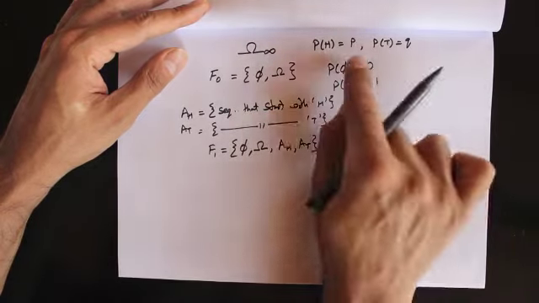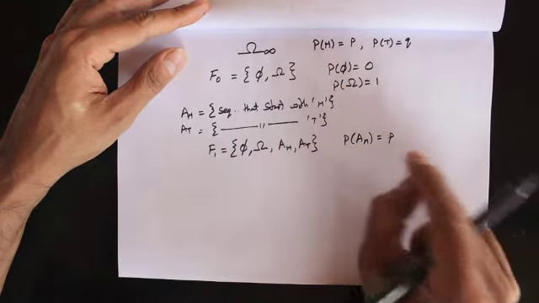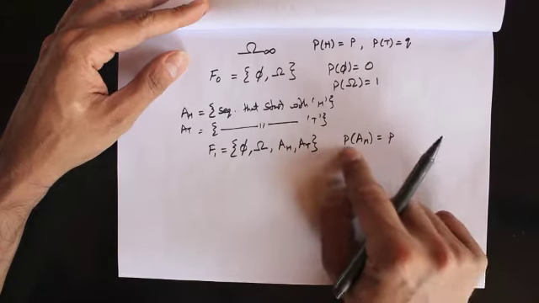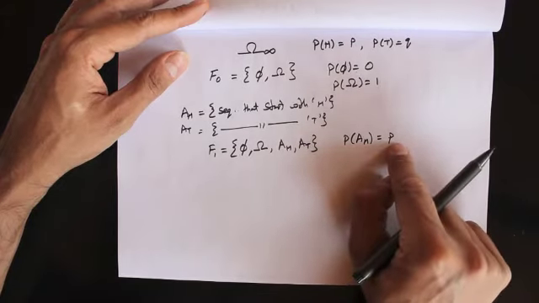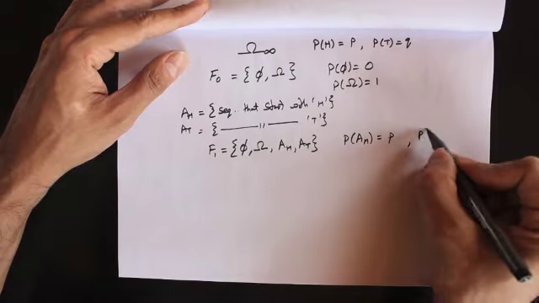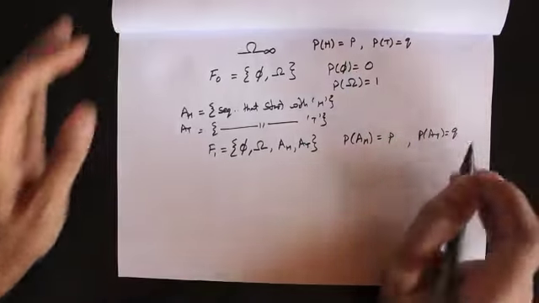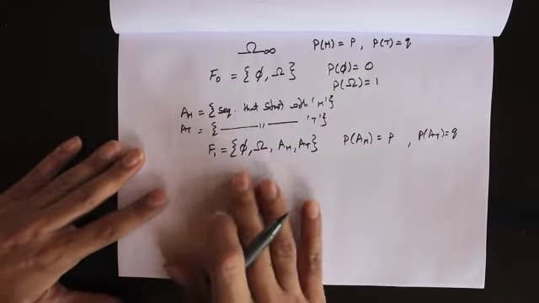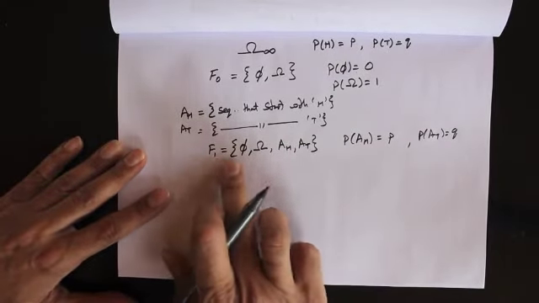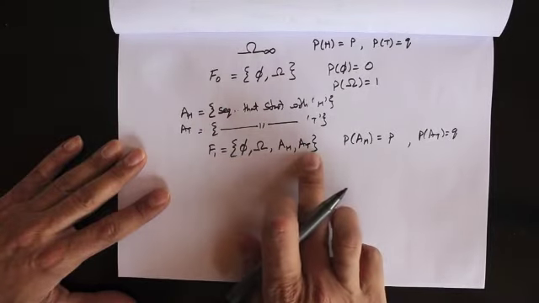The probability of tossing a head is P, and here we are putting all sequences where the first coin toss is a head. Likewise, the probability of A of T should be equal to Q. So we've defined sigma algebra F1, and we know the probability of all of these four sets.